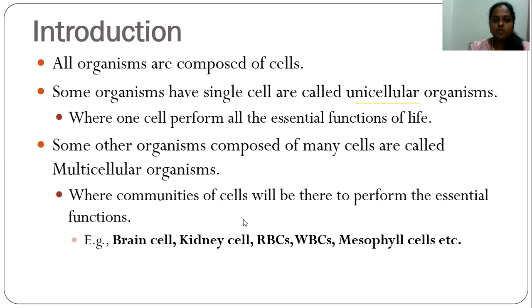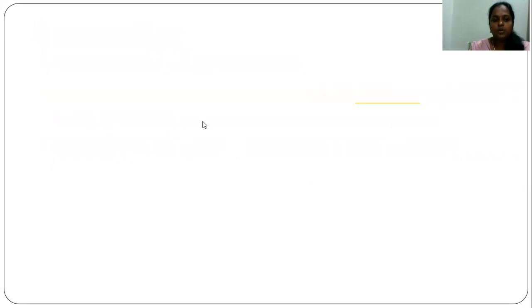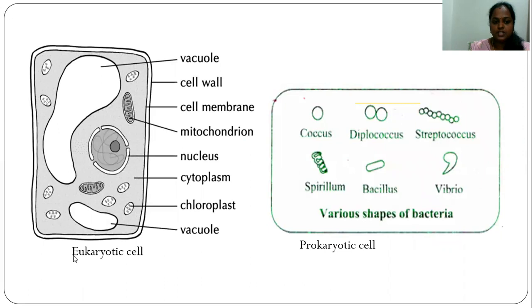Let's see the examples of multicellular organisms, the community of cells: brain cell, kidney cell, red blood cells, that is RBC, white blood cells, that is WBC, and mesophyll cells. All these are examples of communities of cells present in the multicellular organism, which perform different functions. Next, we'll move on to the diagrammatic representation.